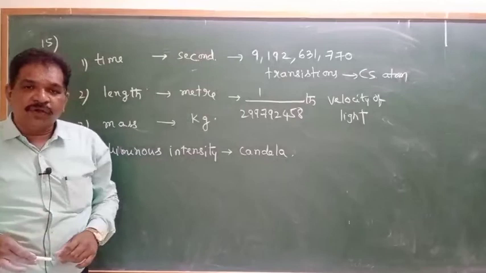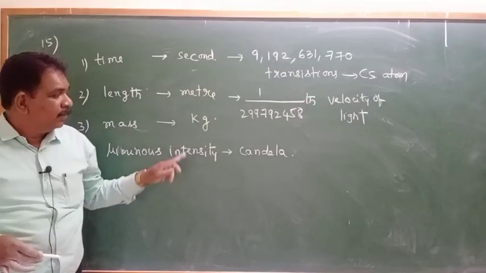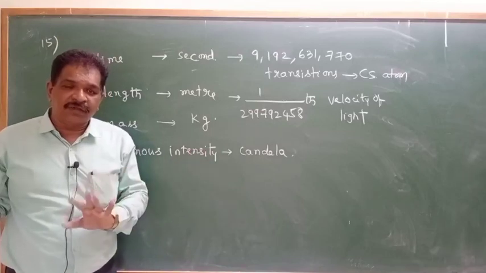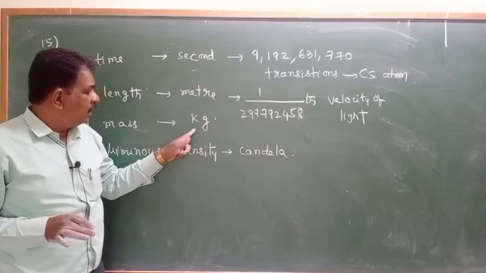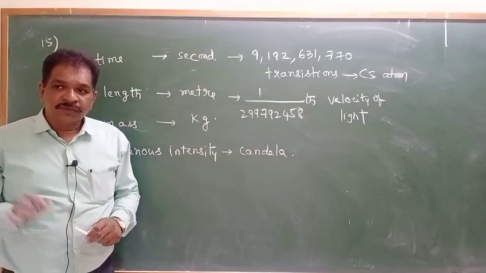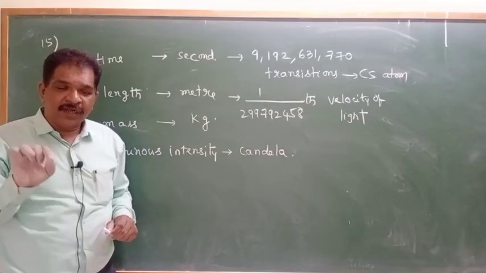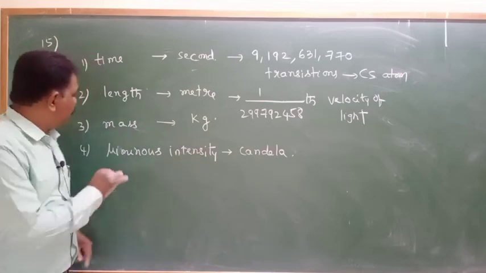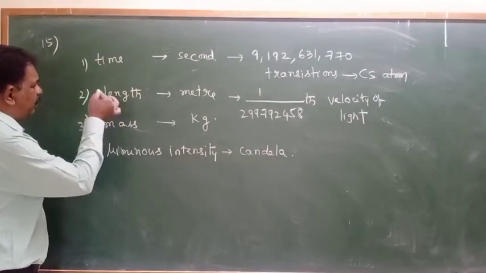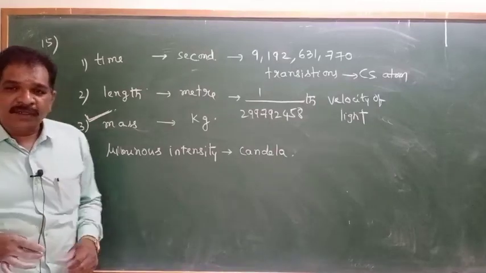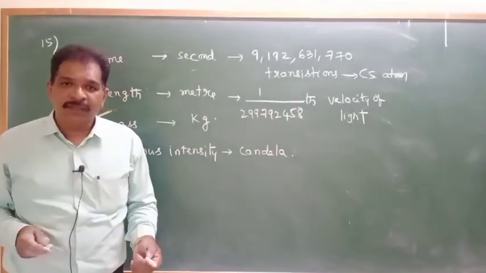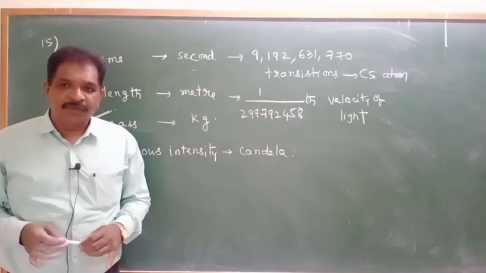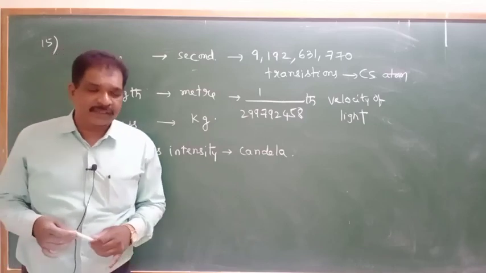Whereas for kilogram, how do we define? The mass of the platinum iridium cylinder kept at Sevres in France is called 1 kilogram. So one quantity is not based on the universal constants. What is that quantity? That will be mass. So question number 15, it will be 3. Okay. With this we will stop now. We will continue in the next class. Okay.